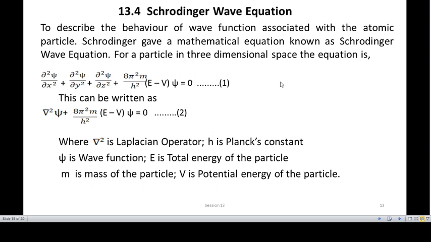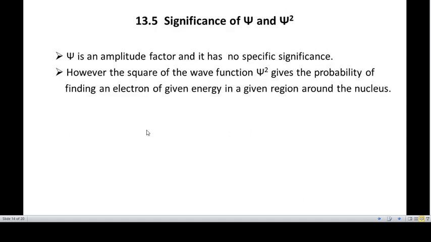As there is no derivation in your syllabus, we are directly writing the Schrodinger equation, where del square is called the Laplacian operator. It is given by dou square by dou x square plus dou square by dou y square plus dou square by dou z square for a three-dimensional movement. Okay. Now, what is the significance of psi? Psi means wave function. Okay. Psi is nothing but an important factor in classical mechanics called amplitude. Okay. There is no other significance other than the amplitude.